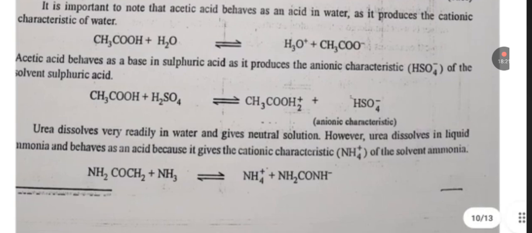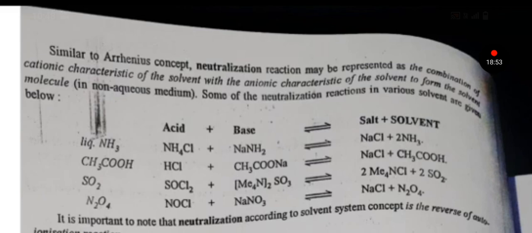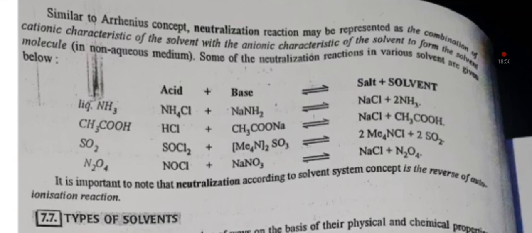Urea dissociates very poorly in water and gives a neutral solution. However, urea dissolves in liquid ammonia and behaves as an acid because it gives the cationic characteristics of the solvent ammonia. NH2CONH2 plus NH3 will give NH4 positive plus NH2CONH negative. Similar to the Arrhenius concept, a neutralization reaction may be represented as a combination of cationic characteristics of the solvent with the anionic characteristics of the solvent to form the solvent molecule.